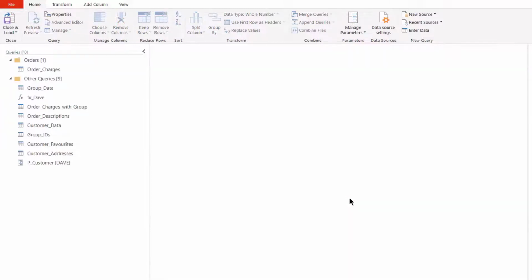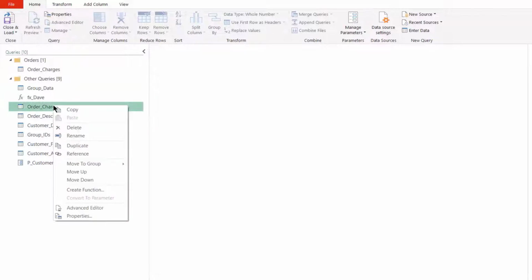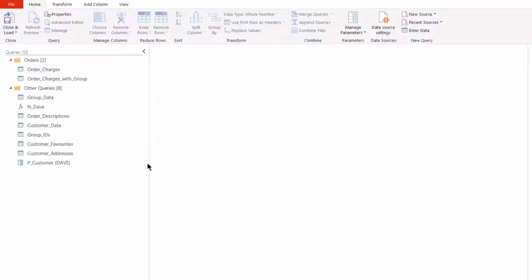Okay, and that immediately puts our query in the group Orders and creates an Other Queries group as well. So what we can do now is either add things to this group or create new groups. So again, we'll do Move to Group, Orders. And within the group, what we like to do is have things alphabetically. This one's actually working alphabetically at the moment, so this makes it nice and easy to find things within the group.